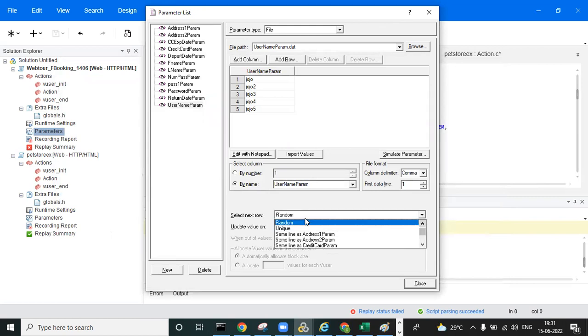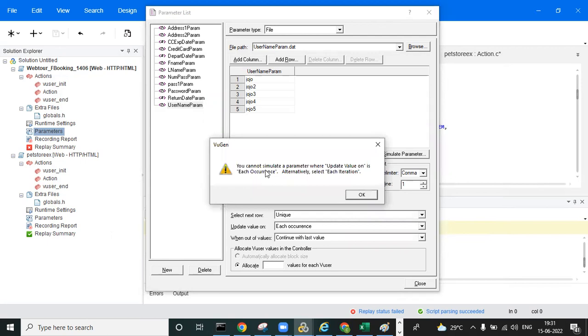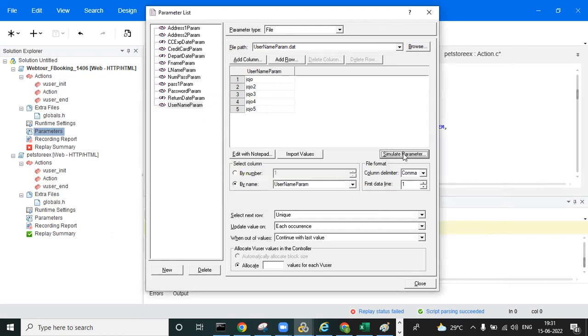And going to the unique. Unique means every user has to pick an unused data point, and it will be updated for the occurrence. So this is for each occurrence. We can't simulate each occurrence, because you cannot simulate a parameter whose value is updated on each occurrence. Alternatively, select each iteration. Simulating is just for your understanding purposes only. If you want to see how the values are being picked, you need to select this one.